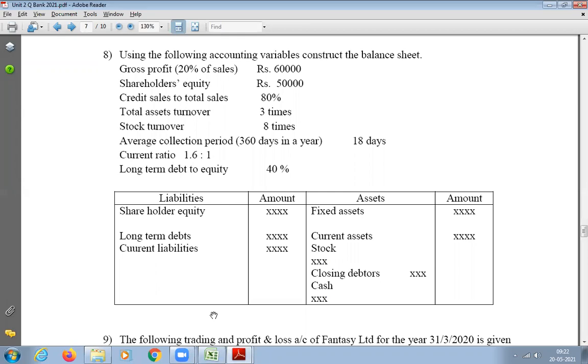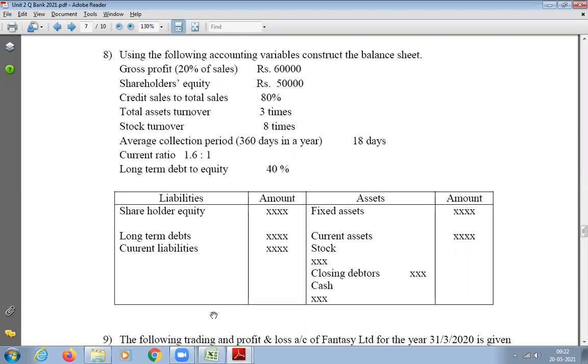Then go to the third one. For example, in the third one you're not able to find out anything because the data are missing. Then go to the fourth one. Even in the fourth one you're not able to get anything. Then go to the fifth one. Normally it will be there. By the time you go to the next one, you will get some other unknown value you can find out from the known values. If it is not there, then you can go to the next one. So just follow the question and try to find out what all is there.